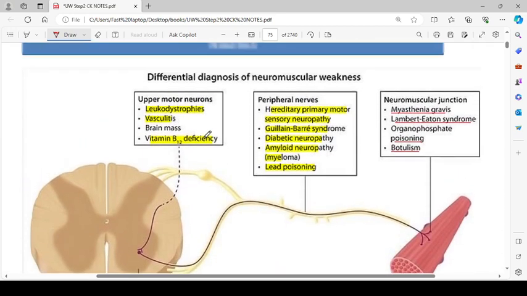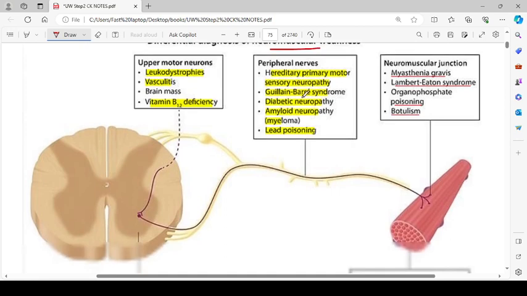Now, what are the differential diagnoses of the neuromuscular weakness? The upper motor neuron lesions include leukodystrophies, vasculitis, brain mass, and vitamin B12 deficiency. Peripheral nerve involvement include hereditary primary motor sensory neuropathies, Guillain-Barré syndrome, diabetic neuropathy, amyloid neuropathy like myeloma and lead poisoning.